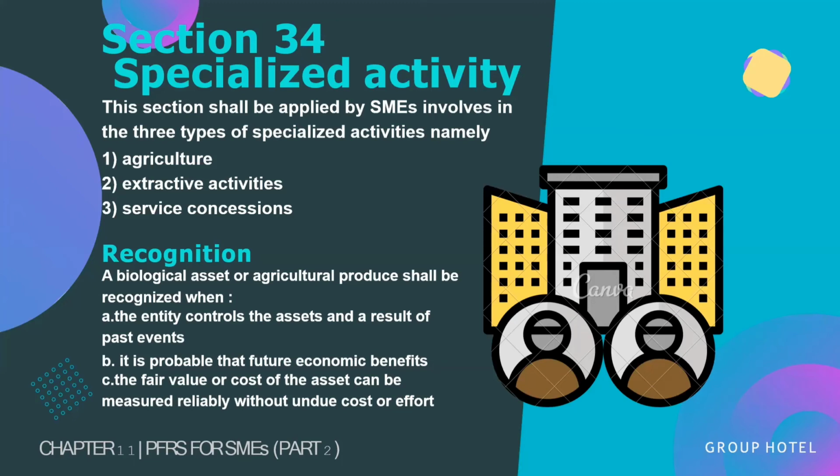Section 34. Specialized activities. This section should be applied by small and medium-sized entities involved in the 3 types of specialized activities. Agriculture. If the fair value of a class of biological asset is readily determinable without undue cost or effort, use fair value through profit or loss. If the fair value is not readily determinable or is determinable only with undue cost or effort, measure the biological asset at cost less accumulated depreciation and impairment.